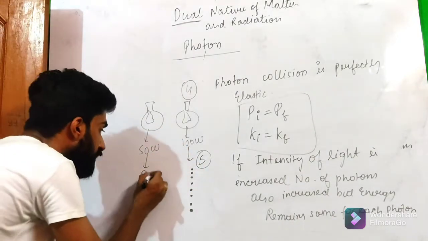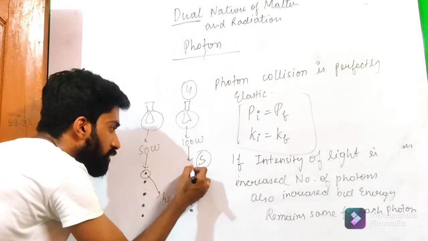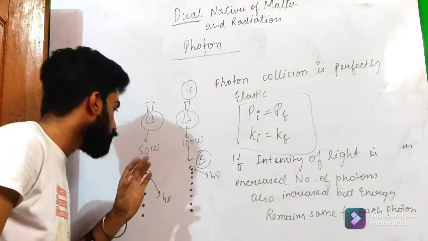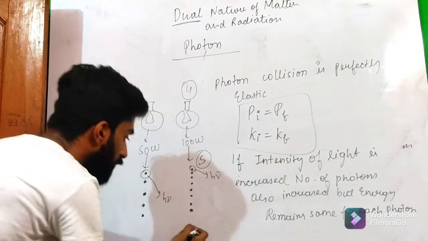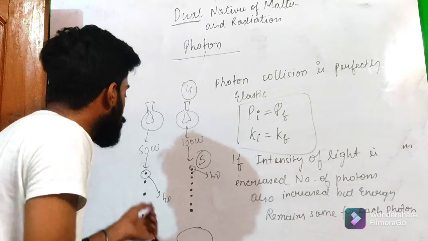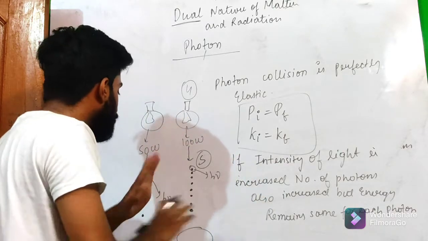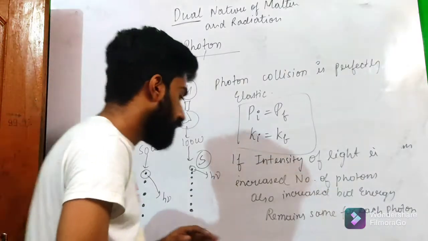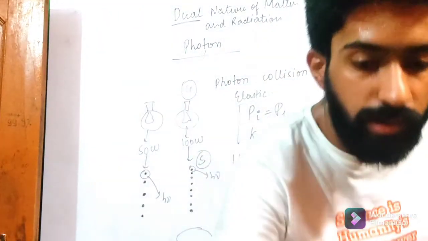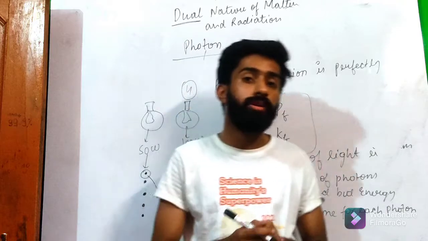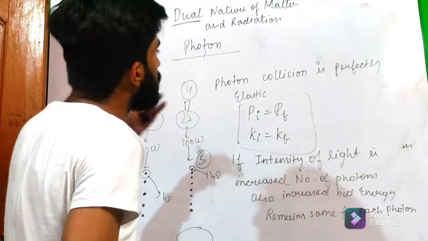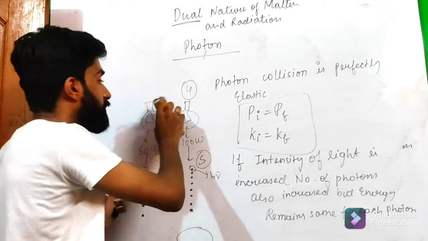But the energy of each photon is always h nu. That means if we take 2 photons in a plate, then we cannot differentiate them according to the energy. Okay, so this is all about the photons. Let's move forward and talk about the emission of electrons from the metal surface.